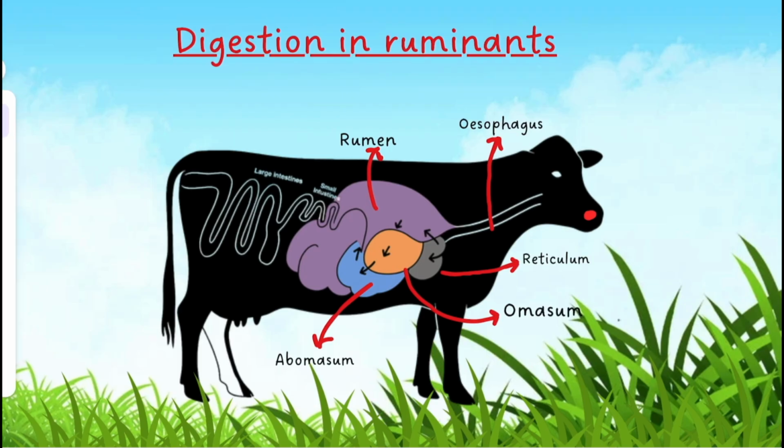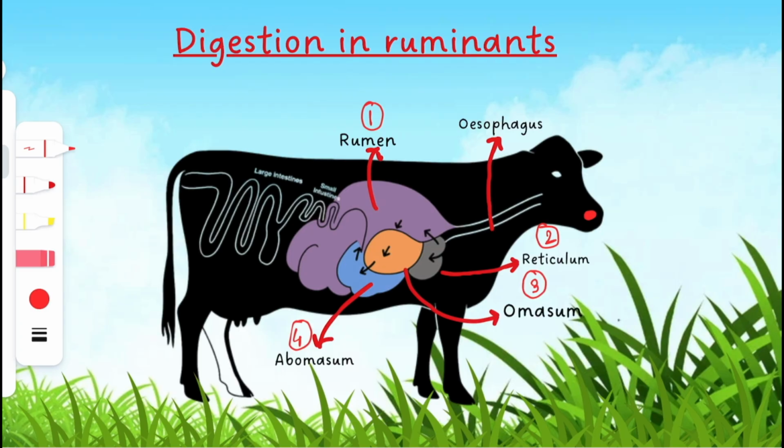The first part of the stomach is the rumen. Reticulum is the second part. Omasum is the third, and we have abomasum, which is the fourth chamber of the stomach.